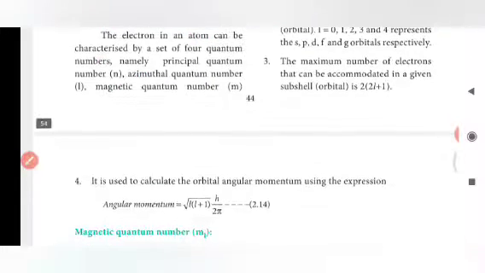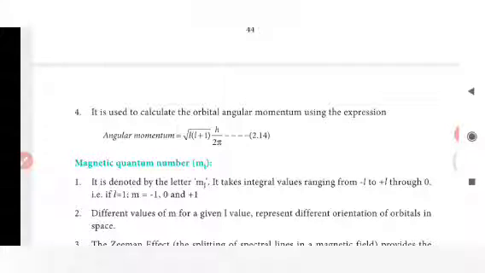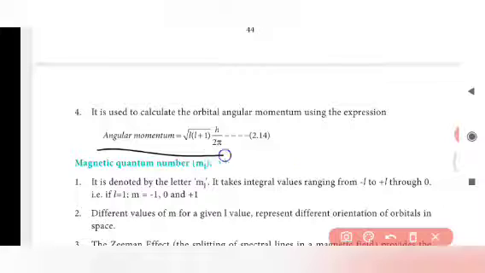It is used to calculate the orbital angular momentum using the expression. We can find the angular momentum using the expression root of L into (L plus 1) times h by 2 pi. We know the value of h is the Planck constant, L is the azimuthal quantum number, and the value of pi is 3.14 or 22 by 7.